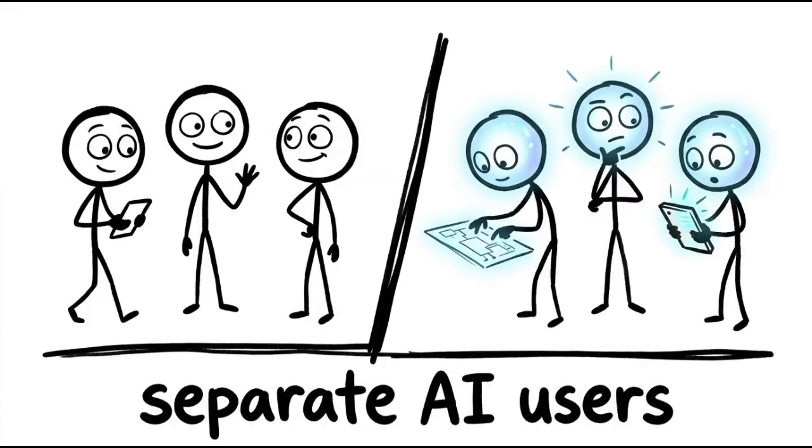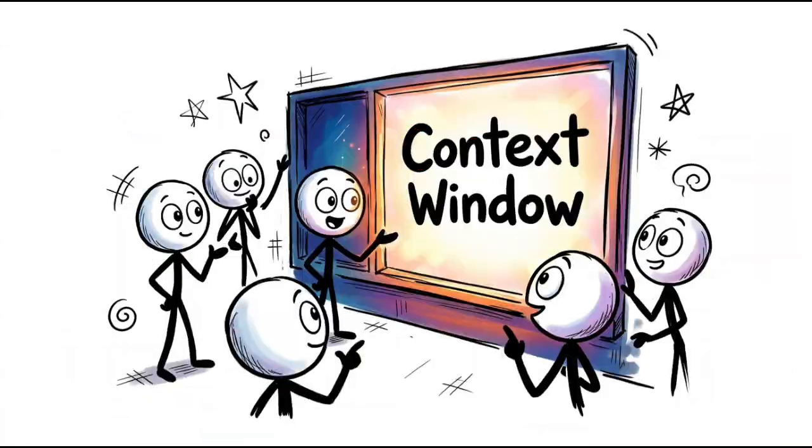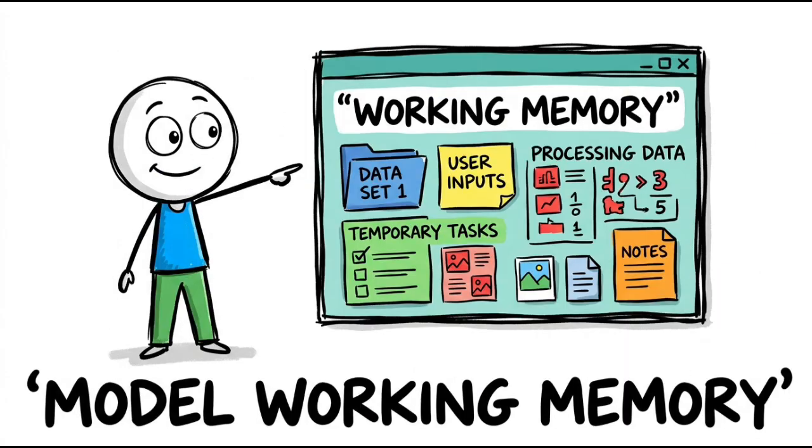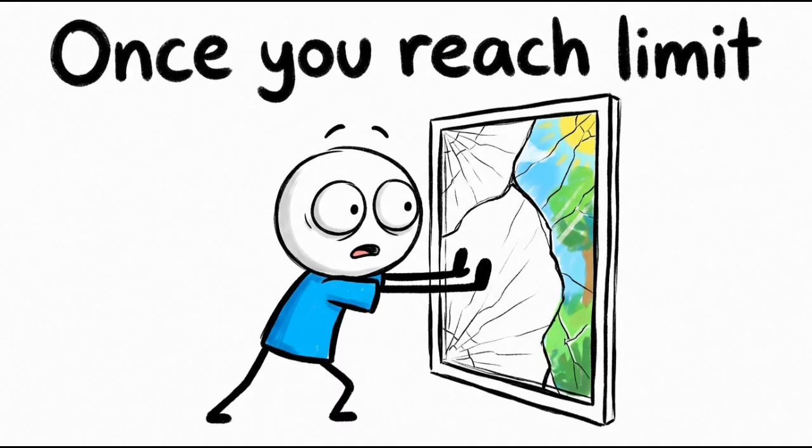There are 5 terms that separate the people who use AI from those who truly understand it, and most people haven't even heard of the first one. Context window. This is the model's working memory. Every word, file, and tool you use in a given chat takes up space in this window. Once you reach that limit, the responses get worse.